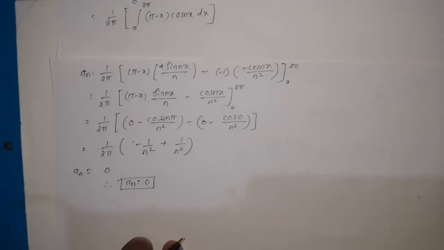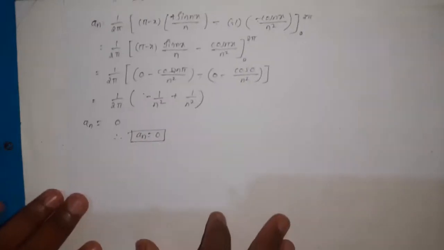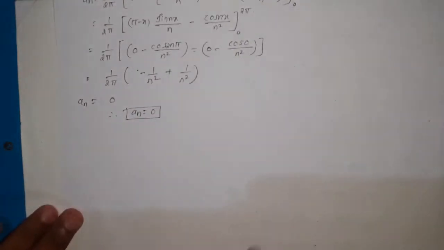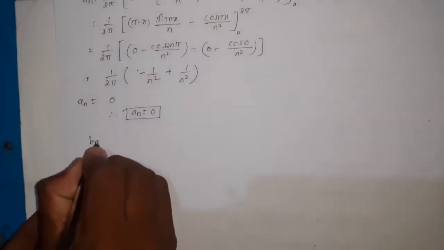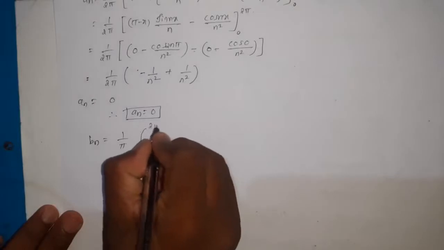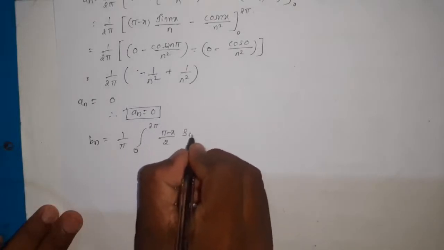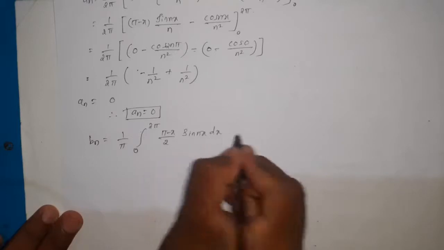So now we got a naught equal to 0 and also an equal to 0. Then the remaining is bn. So bn is equal to 1 by pi integral 0 to 2 pi (pi minus x) by 2 sin nx dx.